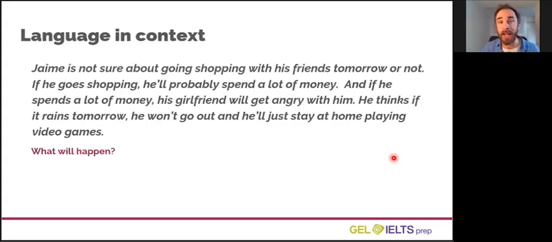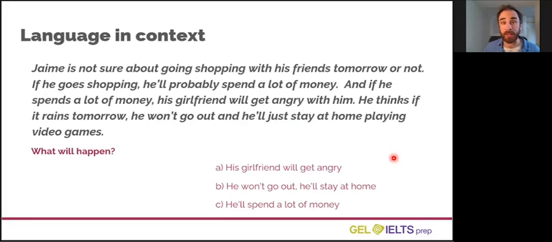So let's understand what they mean. Let's think about what will happen. Here are 3 possible results. A, his girlfriend will get angry. B, he won't go out, he'll stay at home. Or C, he'll spend a lot of money. The first question is, what will happen if Jamie goes out shopping? A, B, or C? Look at the next question below this video and choose the correct option.